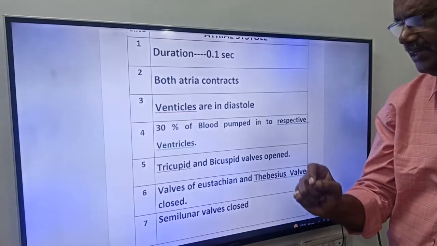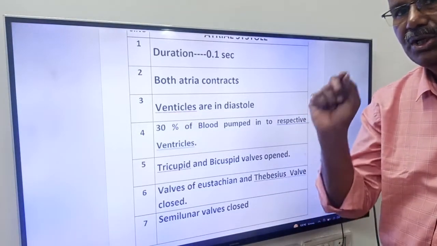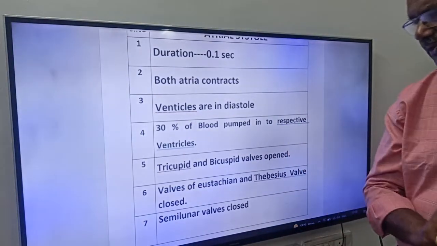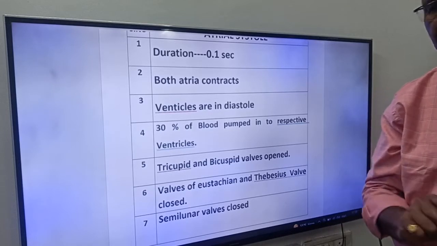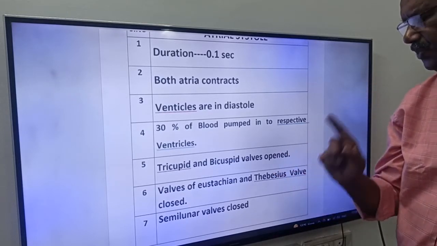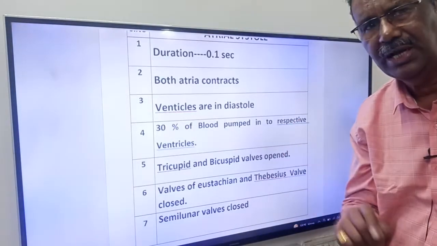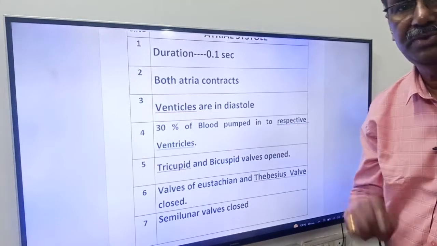Only 30% of the blood is pumped into the respective ventricles during atrial systole, friends. Okay friends, next point you have to remember: during atrial systole, the tricuspid and bicuspid valves open. You know friends, tricuspid and bicuspid valves are also called atrioventricular valves.